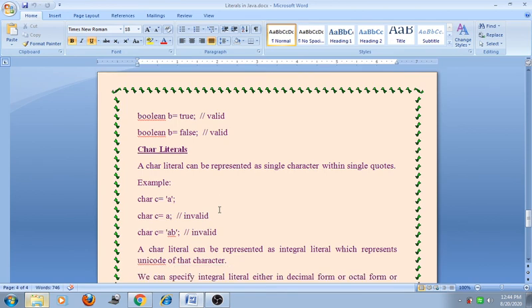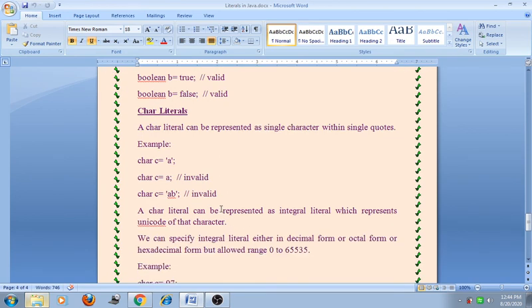Next is the char literal. A char literal can be represented as a single character within single quotes. For example, char c = 'a'. Now char c = a is invalid. Suppose char c = 'ab', it is also invalid.